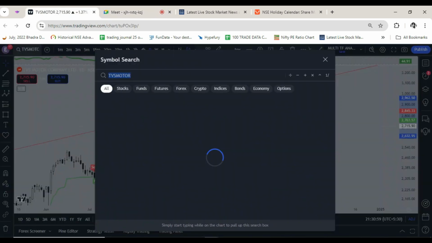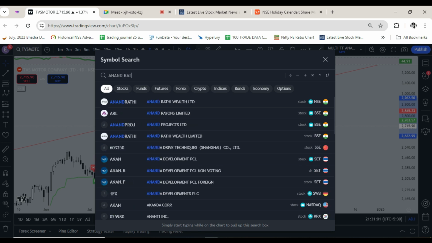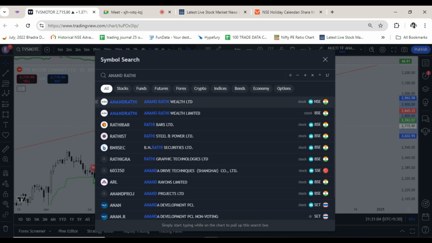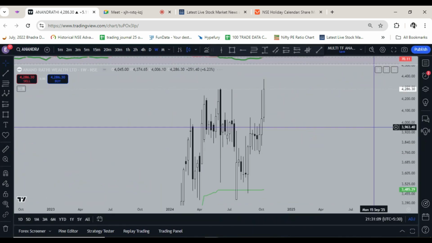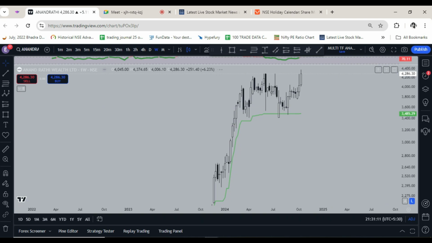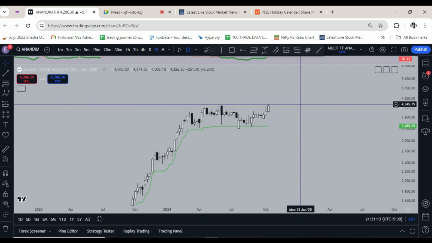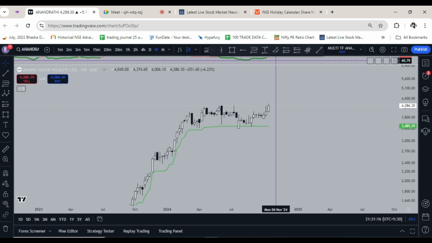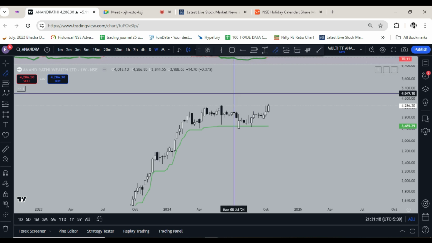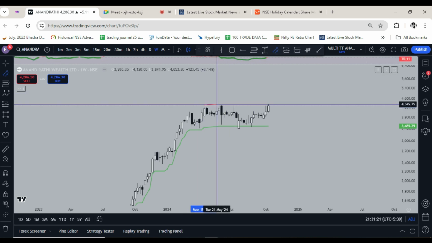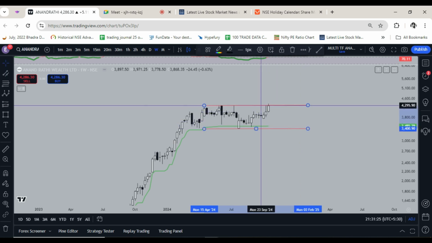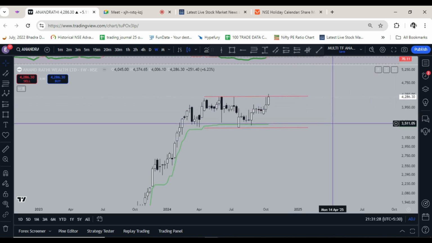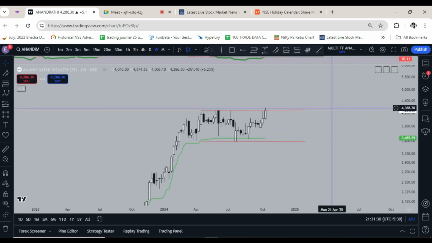Anand Rathi Wealth. Okay. Yes, it has taken support at the weekly Chandelier ATR, and it is in a good range, but it has still not broken out. It is still in the range. So it will be prudent to wait for next week to see how it reacts from here. If it gives a breakout, you can take a position.